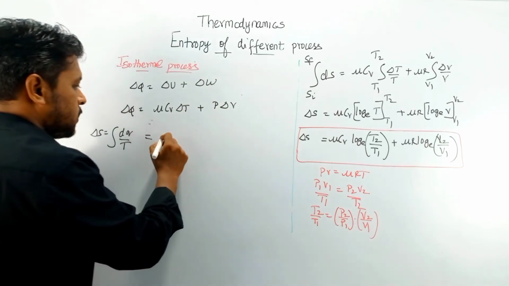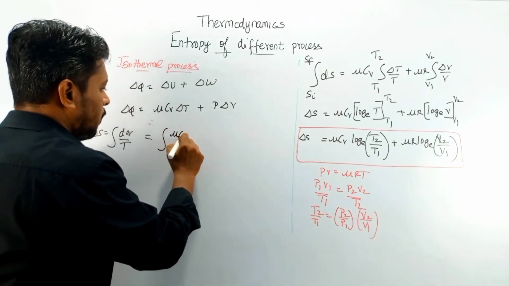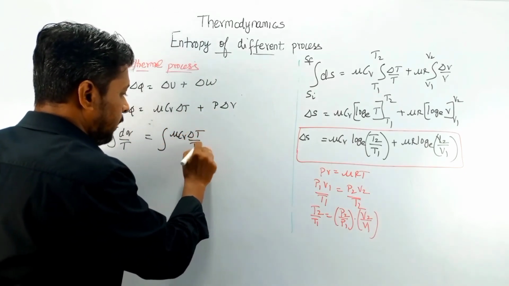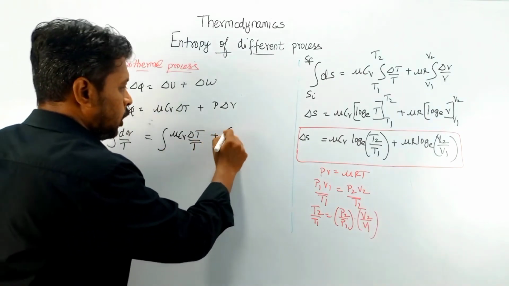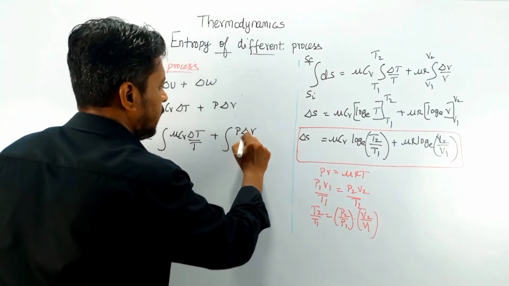So it could be written as the integration of mu Cv delta T by T plus the integration of P delta V by T.